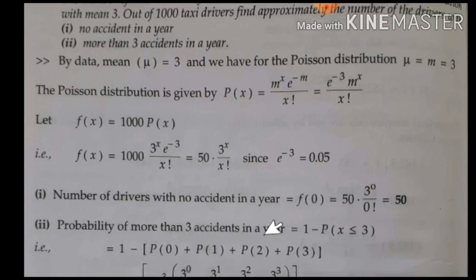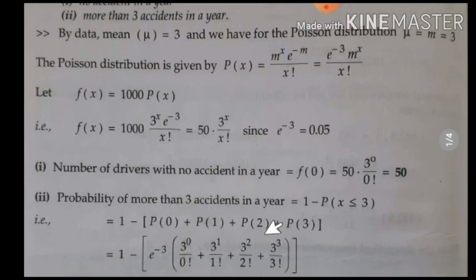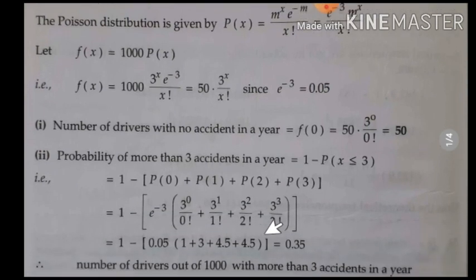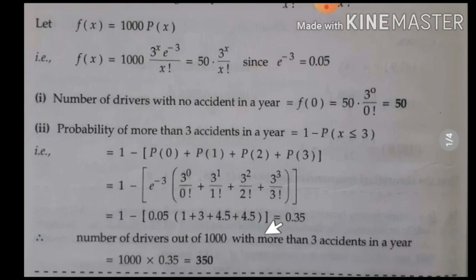So apply Poisson distribution formula and directly simplify it. You will get 0.35. So multiply that answer with 1000. You will get 350 drivers who will meet with more than 3 accidents in a year.